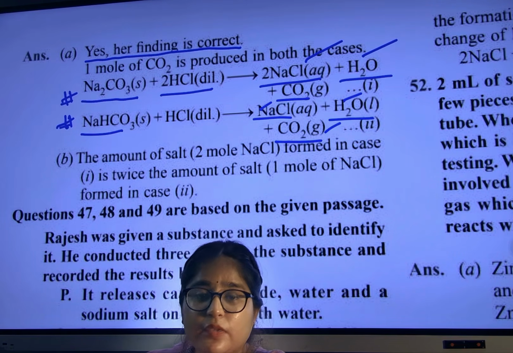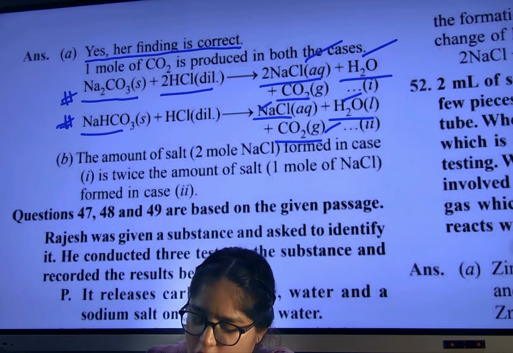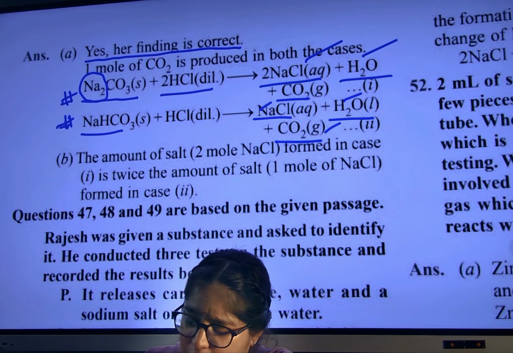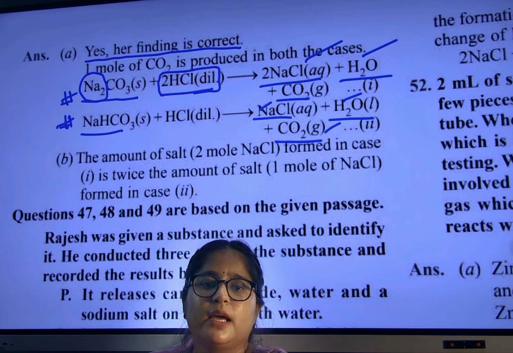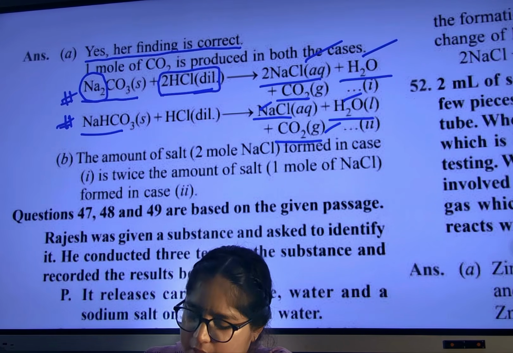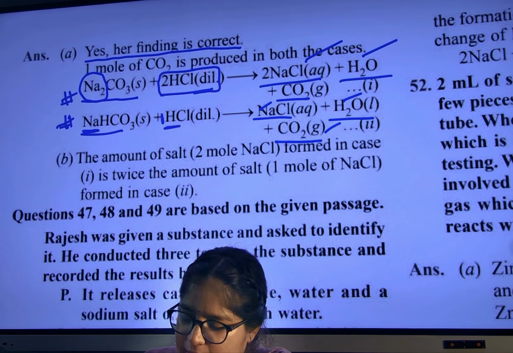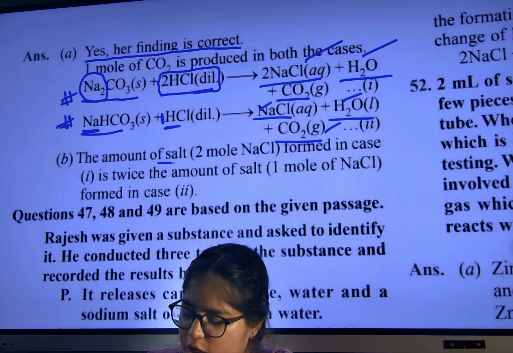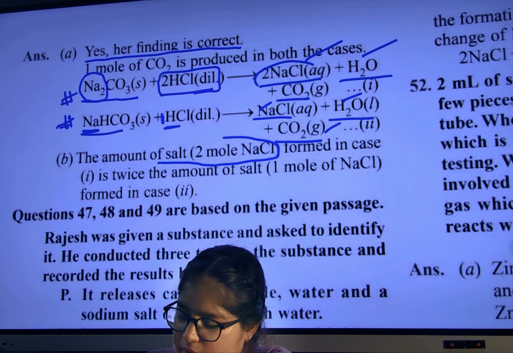But what is the difference? In Na2CO3, there are 2 sodium. That is why we will take 2 moles of HCl. Are you able to understand? But here there is 1 sodium, so we are taking 1 mole of HCl. Understood? What is the difference? The amount of salt, NaCl.